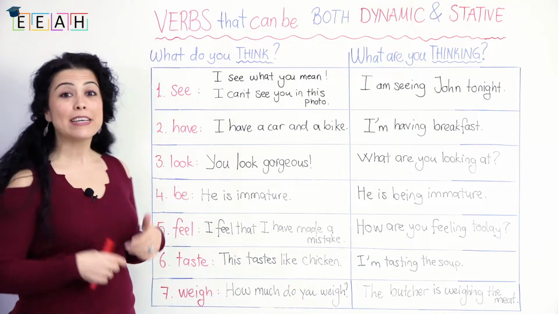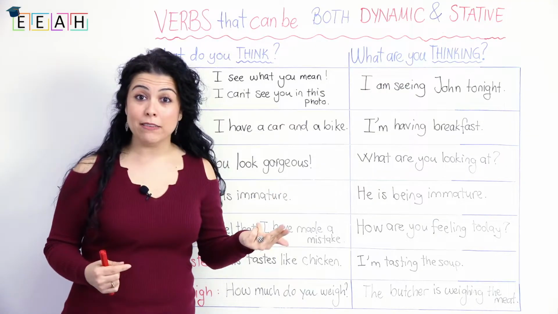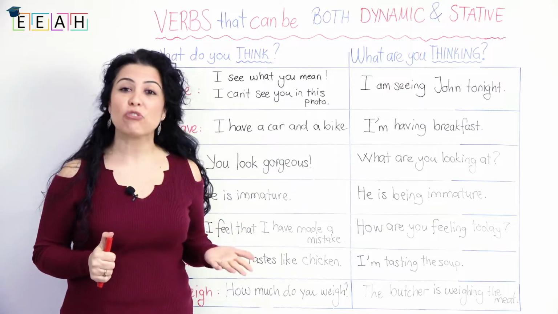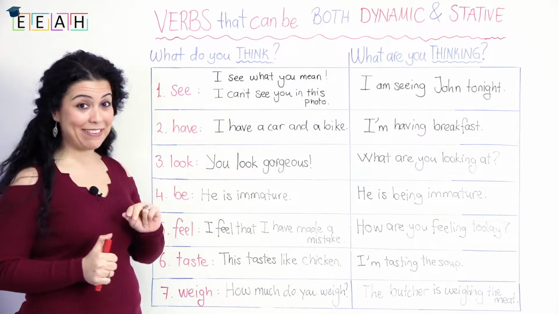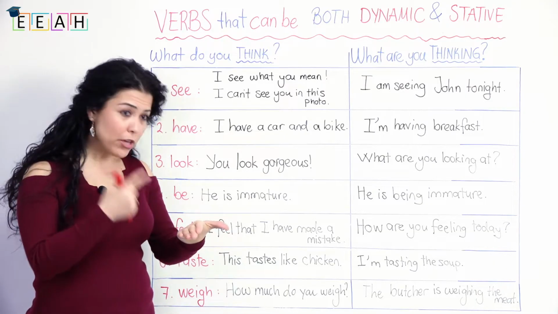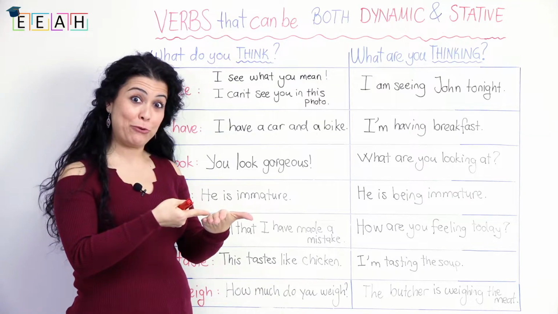The first one, see. When I say, I see what you mean, it means I understand you. I see what you mean, I understand, right? Second example, I can't see you in this photo, so where are you? That's the physical movement of our eyes, the act of seeing the person, right?